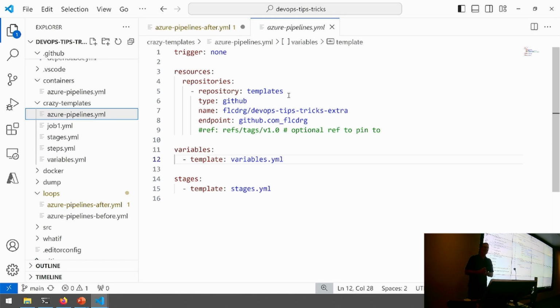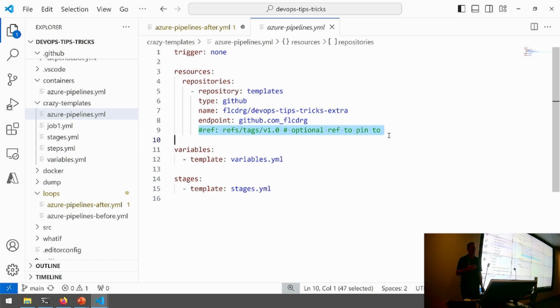So yeah, question from the audience. Can you include a tag or a hash? Yeah, so yes, you can. So the question is, can you restrict it down to a specific release or a commit? And yes. That may be something you want to do for exactly that reason, just to reduce the chance that the central IT department or DevOps team break all of your builds because they format the YAML file wrong or something like that. Totally possible. So you can use that, but be really careful, I think.